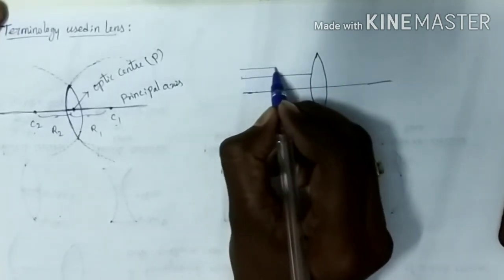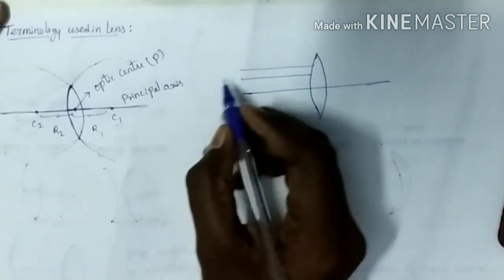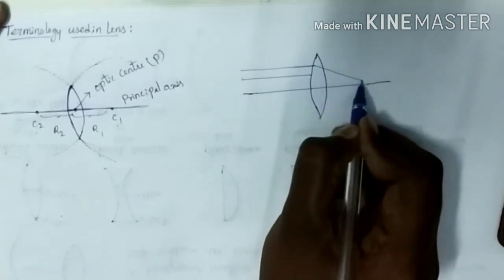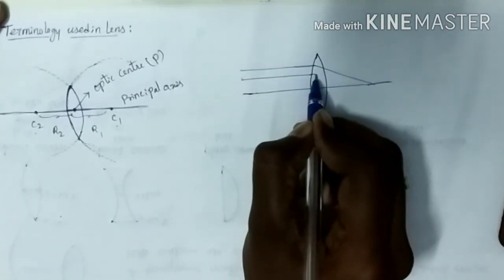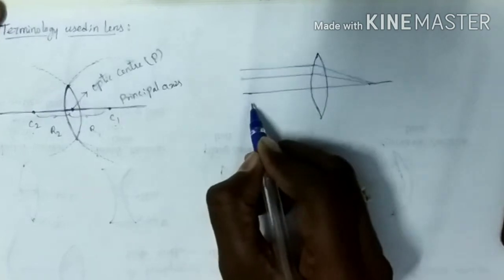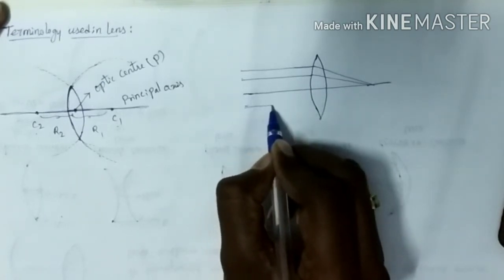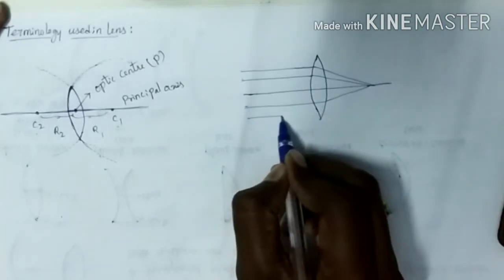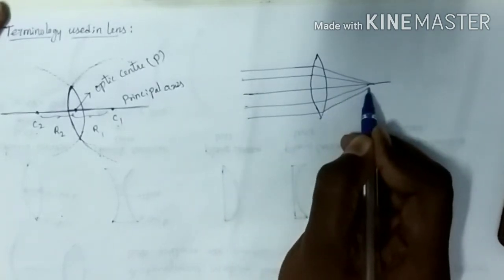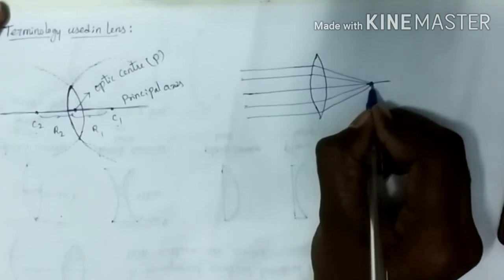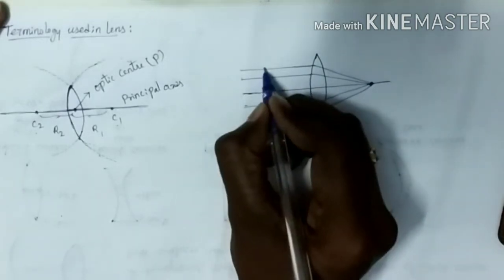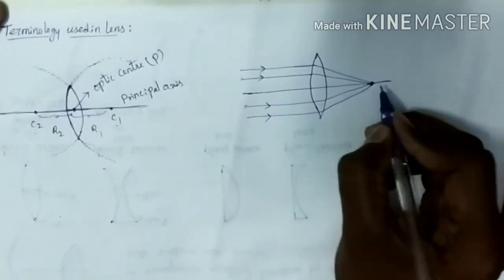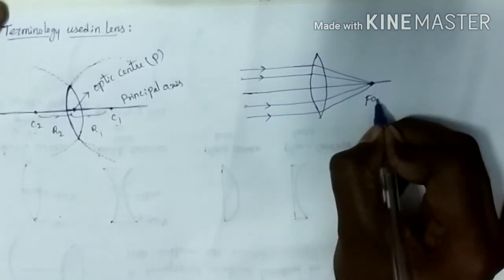What happens? Refraction of light takes place, and the refracted rays touch at one point on the principal axis. That point we call the focal point.